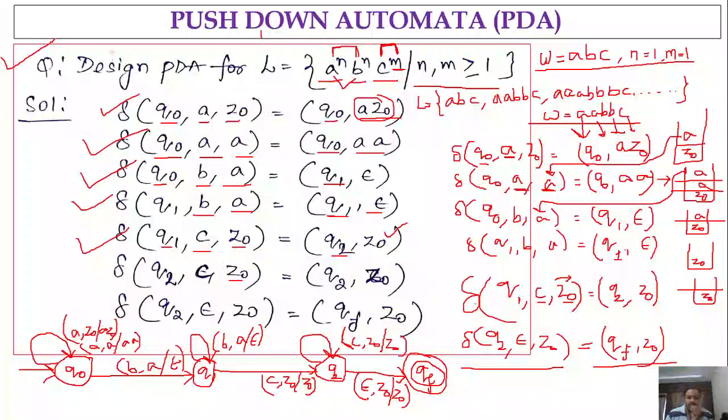So that's it. This is the state transition diagram for the transition functions that we have written. So this is the PDA which will accept the language L equals A power n, B power n, and C power m.